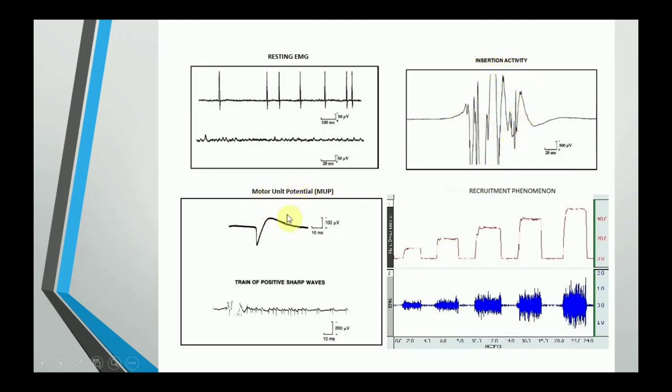Third is motor unit potential. It may be biphasic or triphasic, and it is because of the activation of the single or 2 to 3 motor units when we give the command to the patient to do slight muscle contractions. Now the recruitment phenomenon, here we ask the person to gradually increase the force of contraction each step. So that is why there is increase in the amplitude and frequency of action potential with each increase in the force of contraction. That is why it is known as recruitment phenomenon.